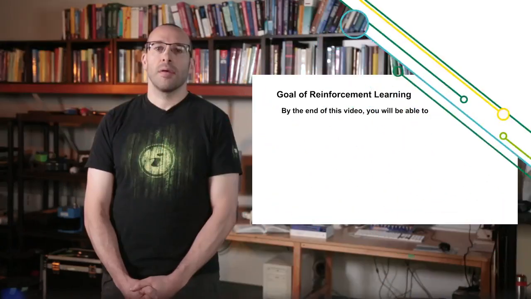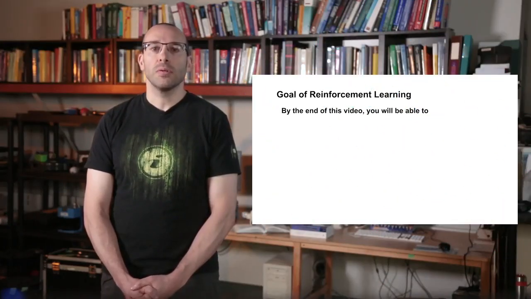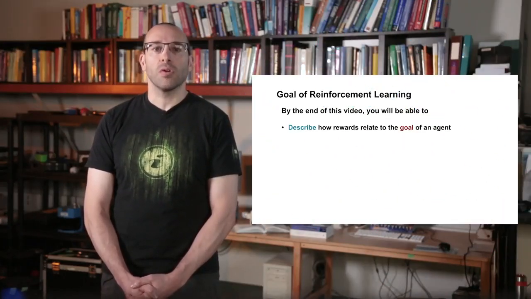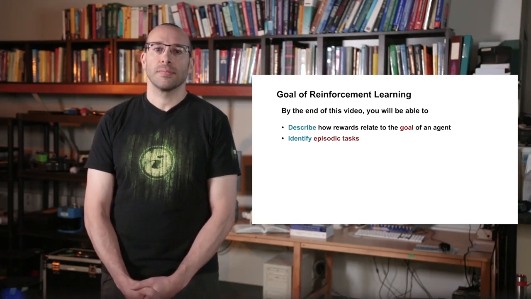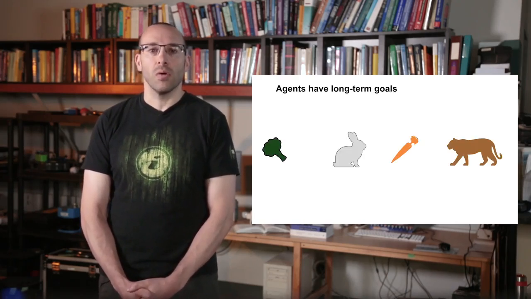In reinforcement learning, the agent's objective is to maximize future reward. Today, we will formalize this notion. By the end of this video, you will be able to describe how rewards relate to the goal of an agent and identify episodic tasks.